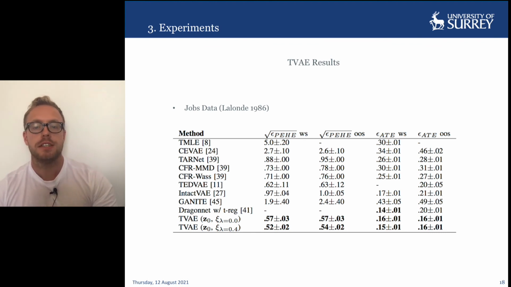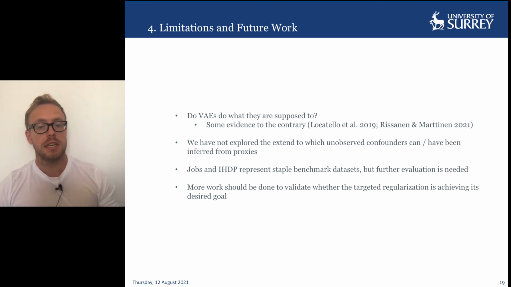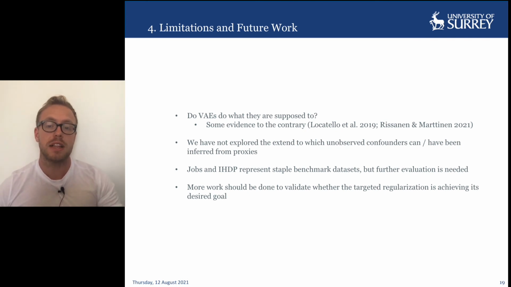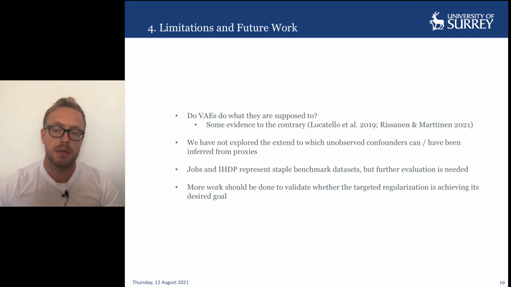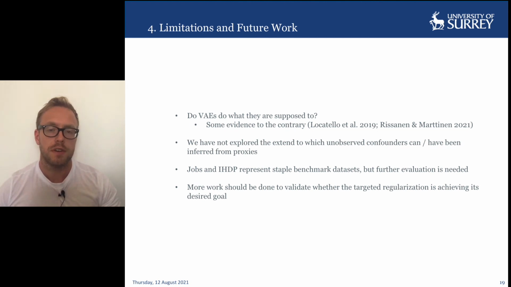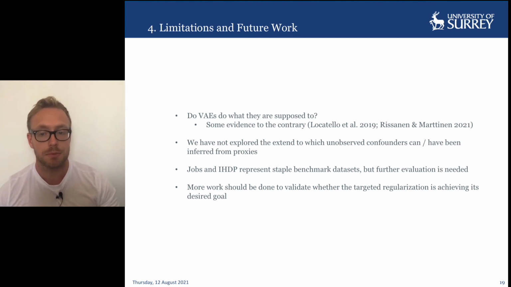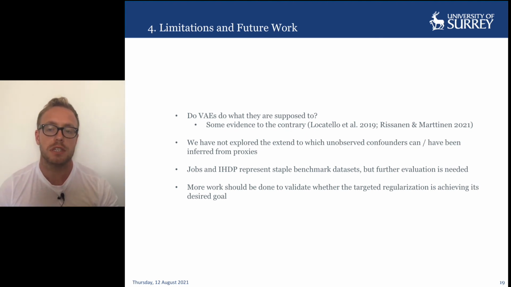There are a number of limitations to the method which are important to bear in mind, particularly given that causal methods are not easy to evaluate because they do not fall into the category of typical supervised learning. Firstly, do VAEs actually do what they are supposed to, and do they learn an adequate posterior distribution which is sufficient for adjustment? I recommend these two references for a discussion and exploration of why this may not be the case. In the Locatello case, the reference discusses whether or not we can achieve disentanglement without supervision.